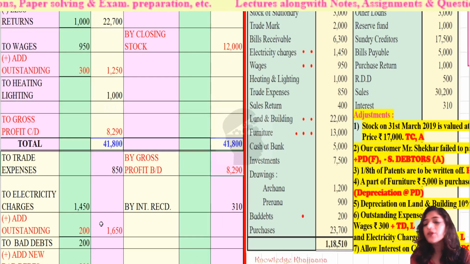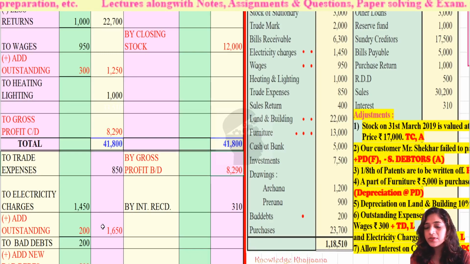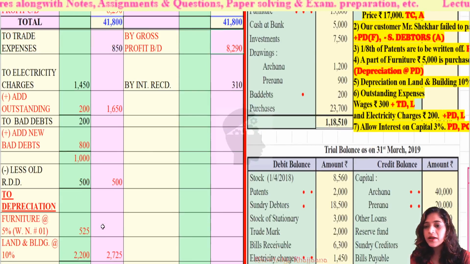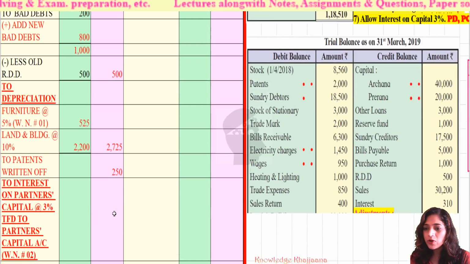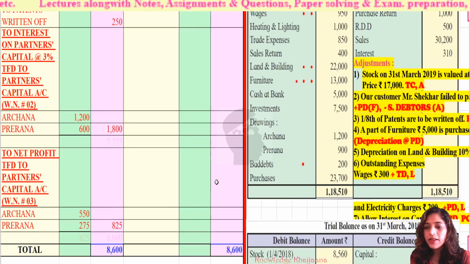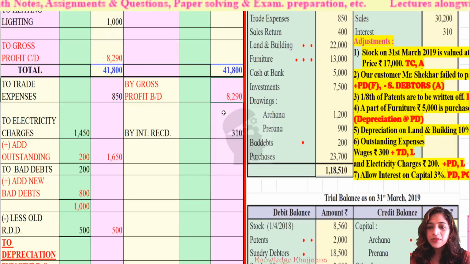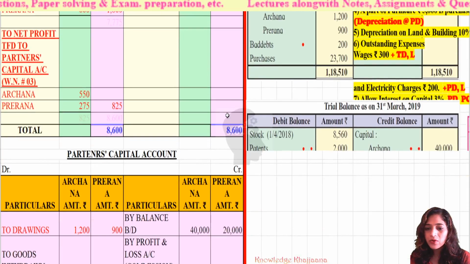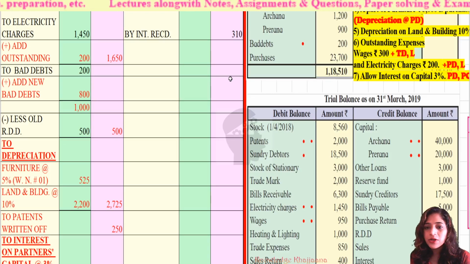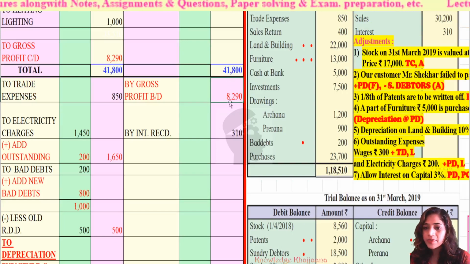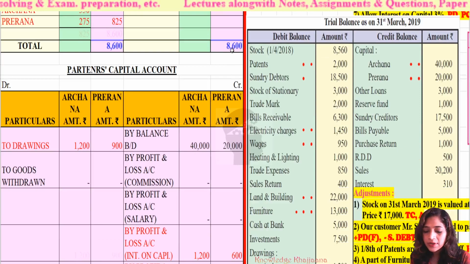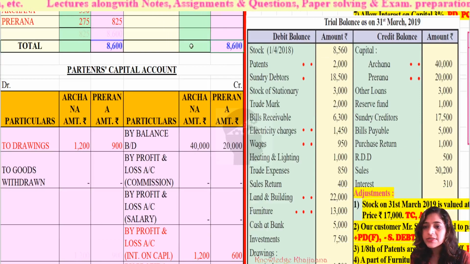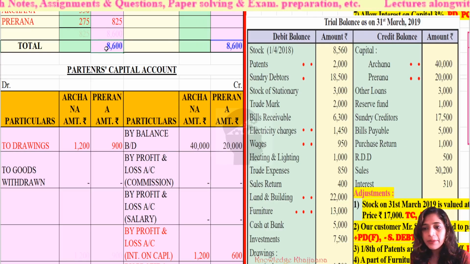Now we have to calculate net profit or net loss in the profit and loss account. See, again if we see the amounts given in the debit side of profit and loss account are lesser than the amounts given on the credit side. Okay, so what we have to do? We have to do the total of these two items on the credit side, and it becomes rupees 8,600. Okay, so the same value we have to write to the debit side.